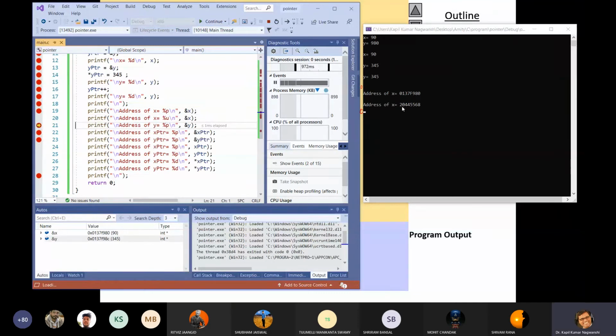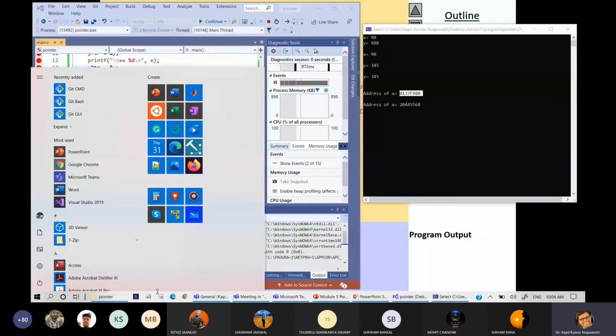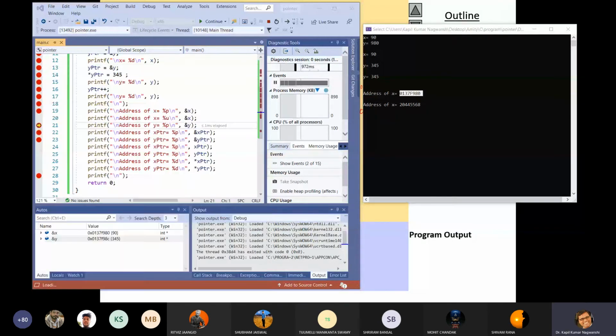So this is the address of x and the address of x. Both have the same thing. Okay. Yes, but I am not able to copy it. Let me write 0137F980. Okay, so hex to decimal converter.